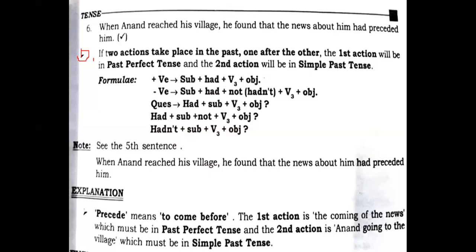The first action is the coming of the news, which must be in past perfect tense, and the second action is Anand going to the village, which must be in simple past tense. That means the news reached first, and then secondly Anand reached. So the news will be in past perfect, and Anand reached, the second, is in simple past tense. Right?